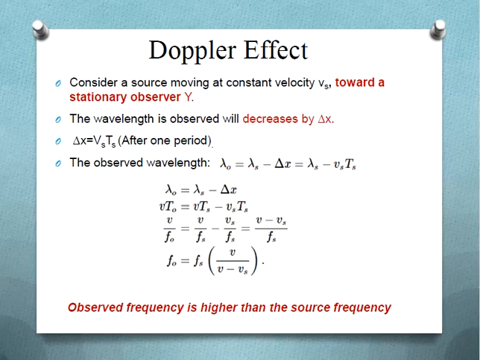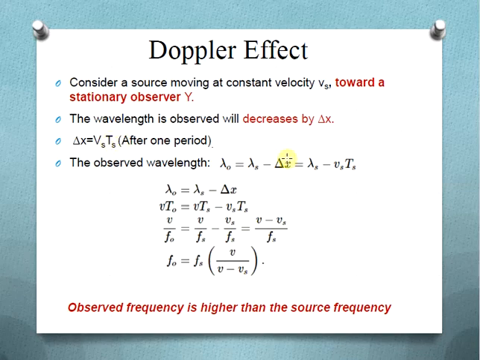In order to get the expression for the frequency when the source or observer is moving relative to each other, consider a source which is moving at a constant velocity Vs towards the stationary observer. Now the wavelength observed by the observer will be decreased by a factor delta x. For one complete time period, delta x is equal to velocity times time period, Vs into Ts.